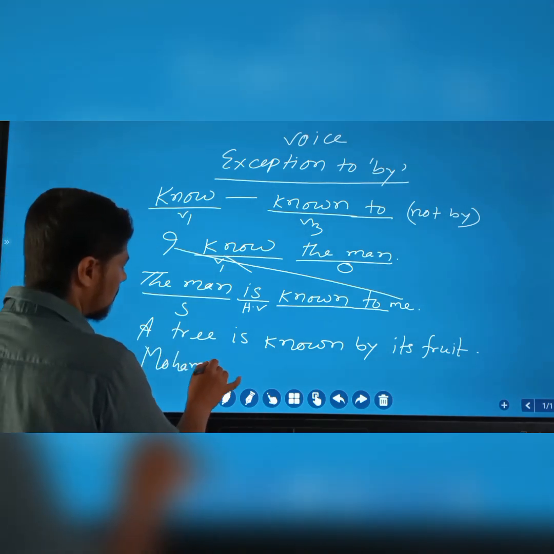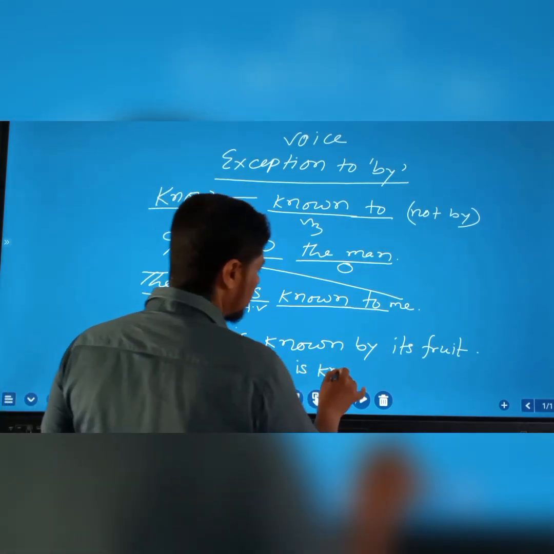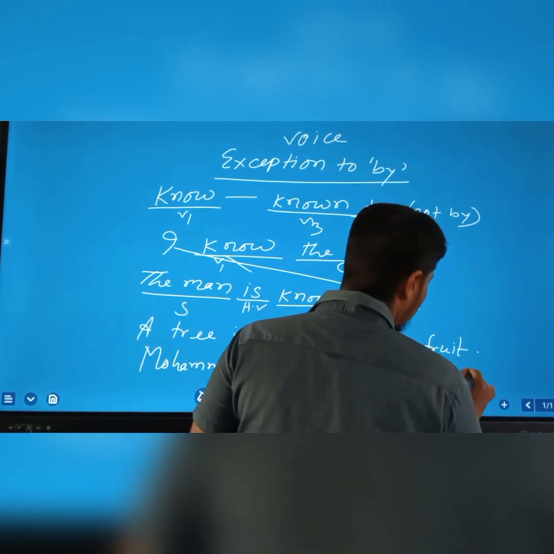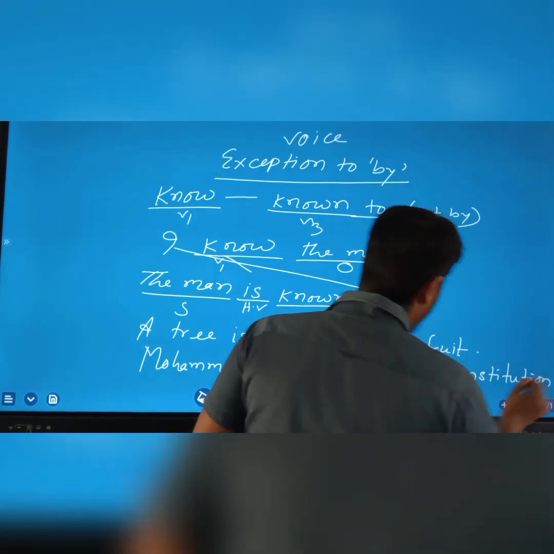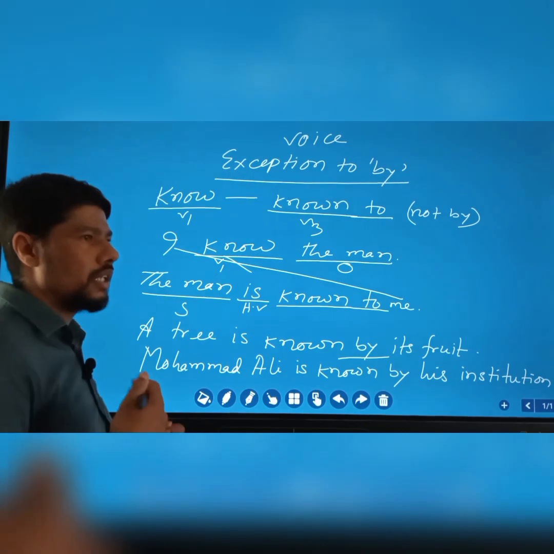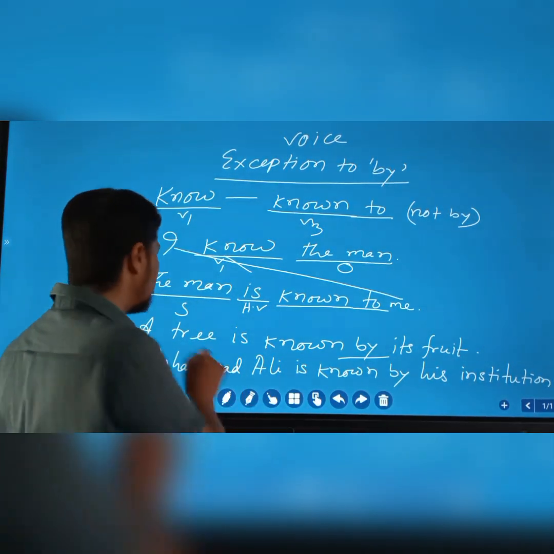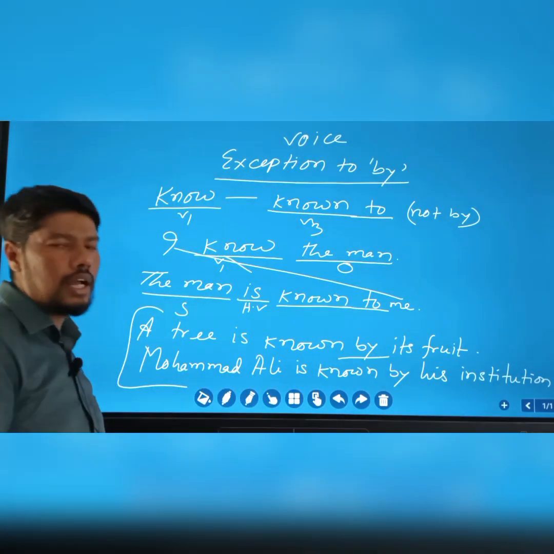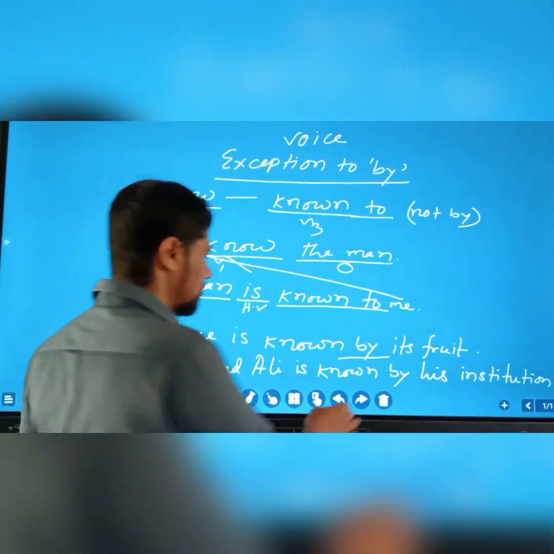Muhammad Ali is known by his institution. So known will take by only when we will give someone's identity. That time known will take by. Otherwise, know verb will always take to in passive voice. I hope you have understood. Let's see another example.